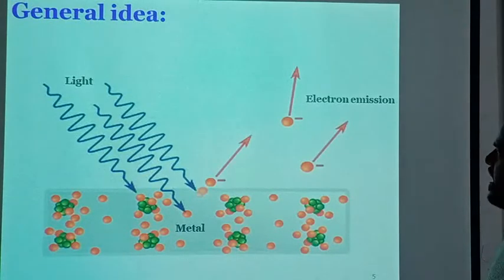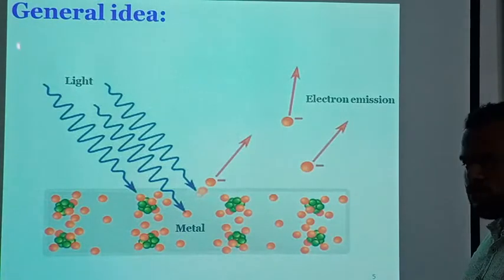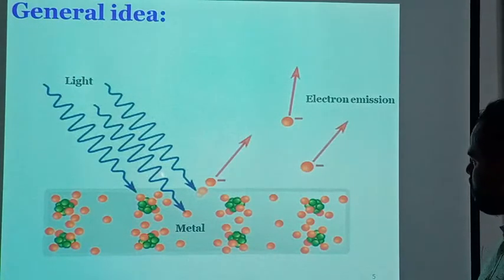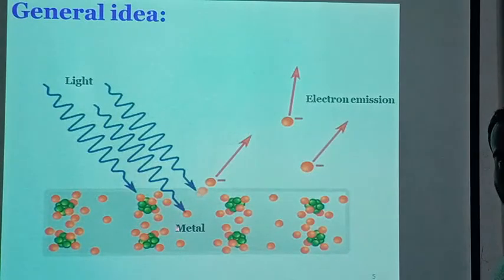So the general idea behind the photoelectric effect: when light or electromagnetic radiation, or a bunch of photons or quanta, is incident on a material, particularly a metal, then the electrons present in the metal absorb this energy and get ejected from this metal or material. These are called electron emission.